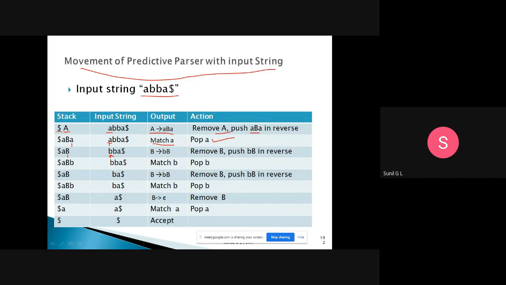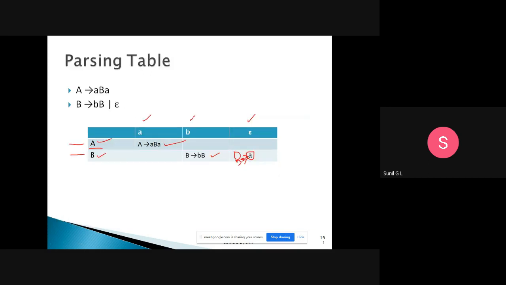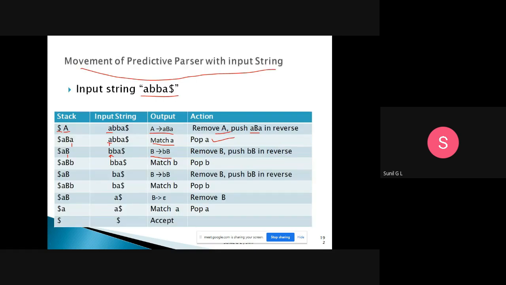So when we have capital B and small b, we take the production from the parsing table. That is B and b. Then we will take these productions. Okay, so we have taken these productions, and this is the output. We have taken the production from the grammar, from the parsing table.